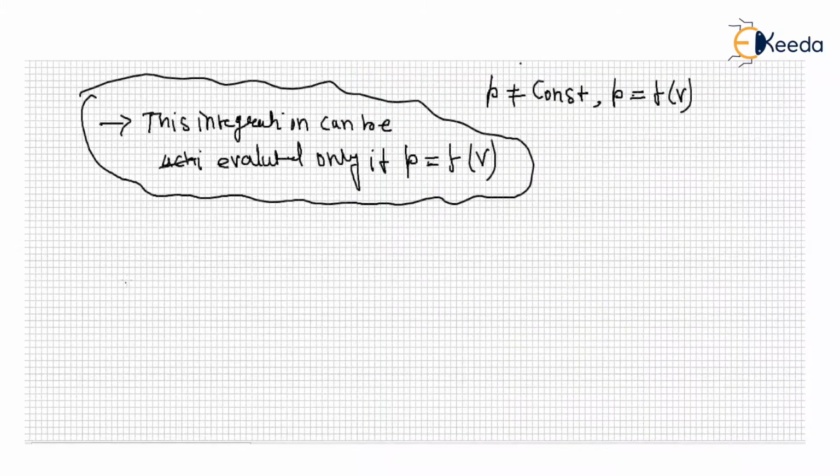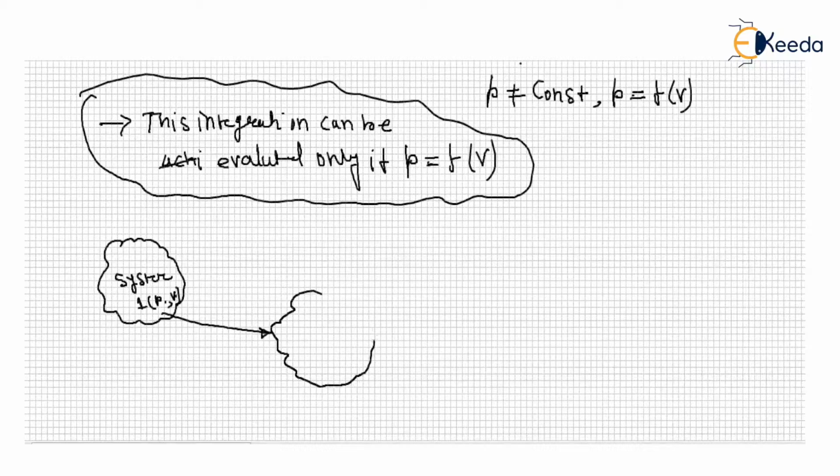So if there is a system at point 1 with pressure P1 and volume V1, and it reaches a state point 2 where the pressure is P2 and volume V2, then due to expansion or compression, the work is known as boundary work.